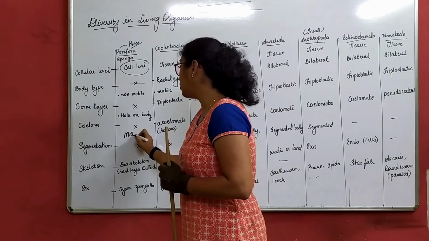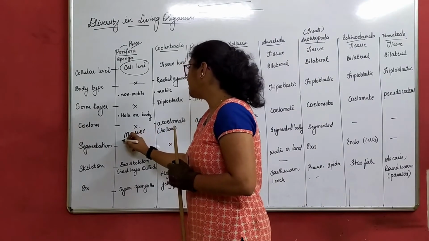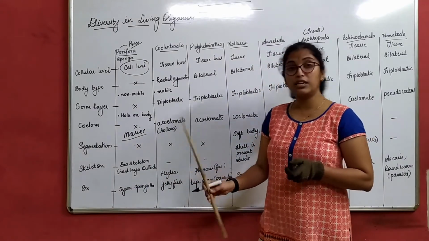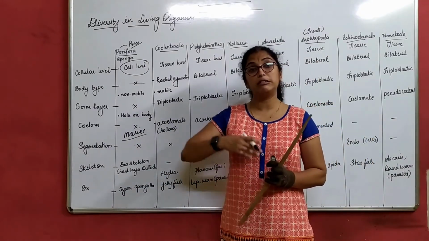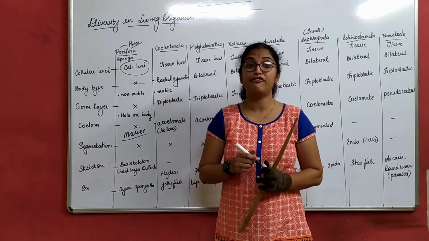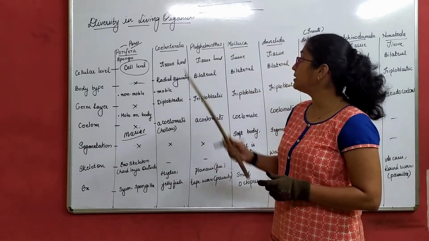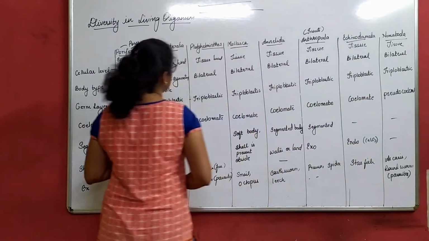When we spoke about Porifera, they are usually marine only. They are not found on land, right? When we talk about Hydra and jellyfish, these are also marine, but sometimes there are some other examples that we can find on land.